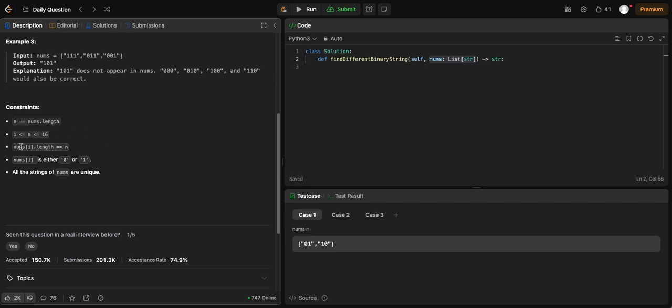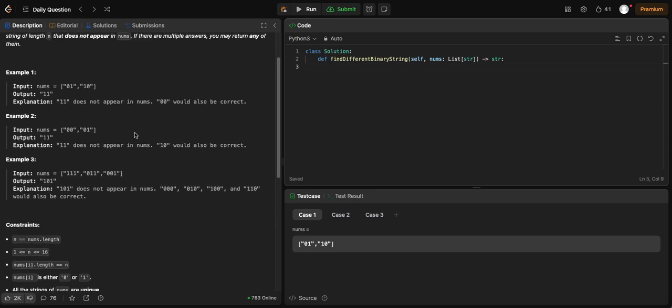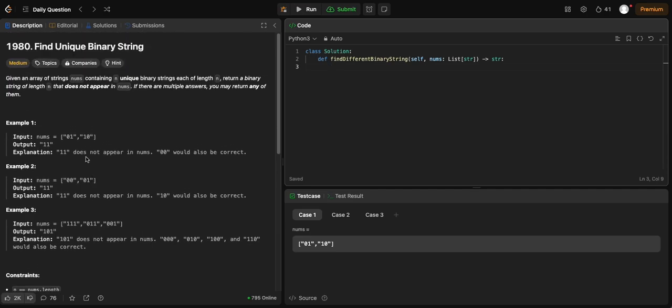But do we just assume that n is 16? Because that would be pretty trivial, I think. What you can do is make a way to generate all the different binary strings of length n.